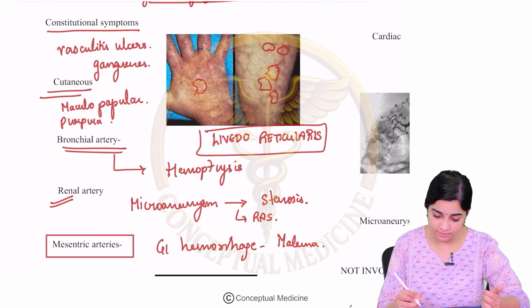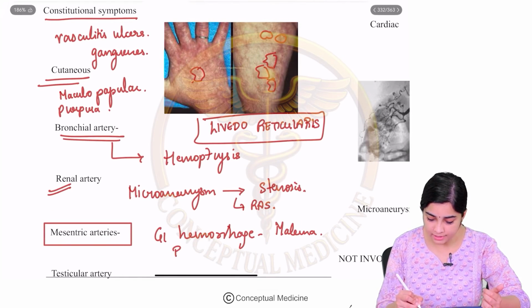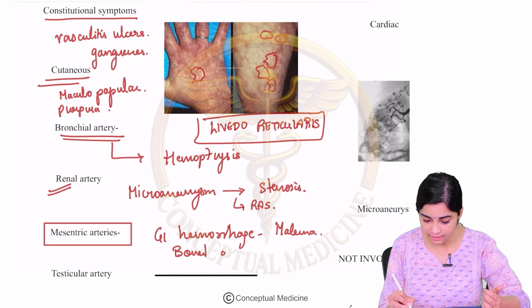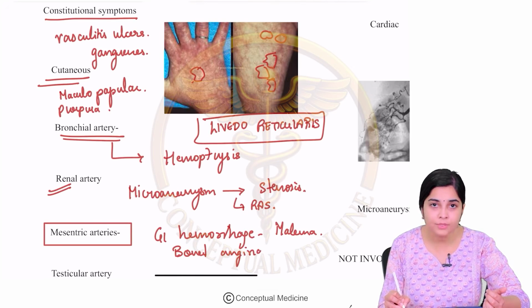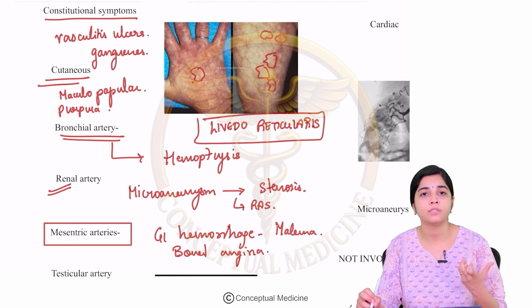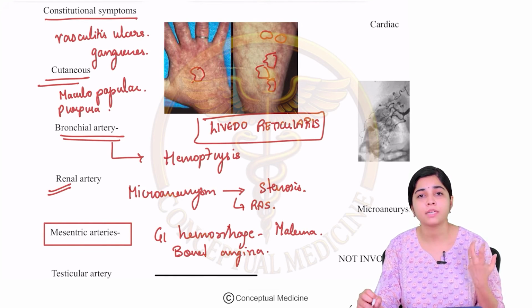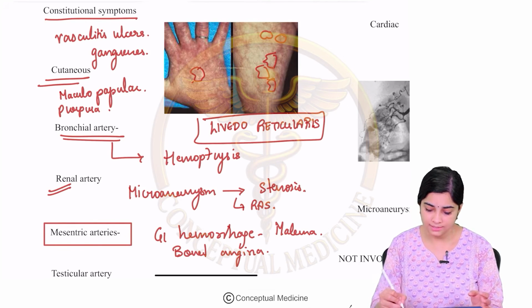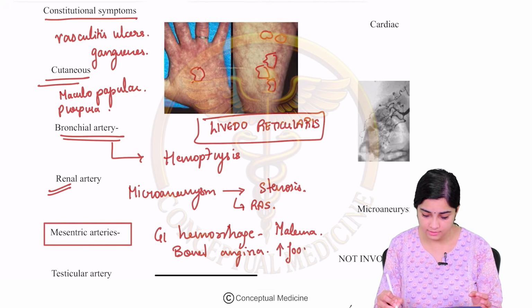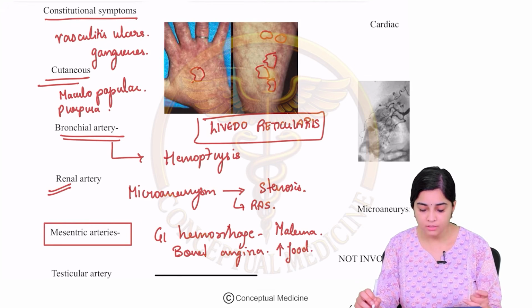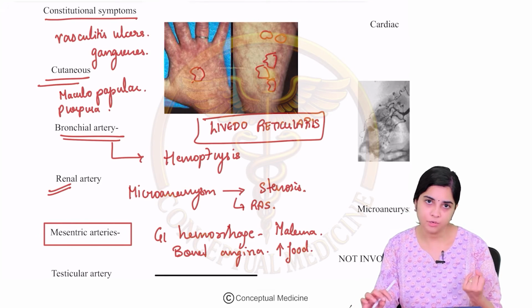It can result in melena, GI hemorrhage, and it can result in bowel angina. Bowel angina because of vasculitis of the arteries that supply the intestine. Bowel angina is characterized by severe abdominal colicky pain, especially which is increased after food. Okay, so there can be GI hemorrhage, there can be bowel angina.